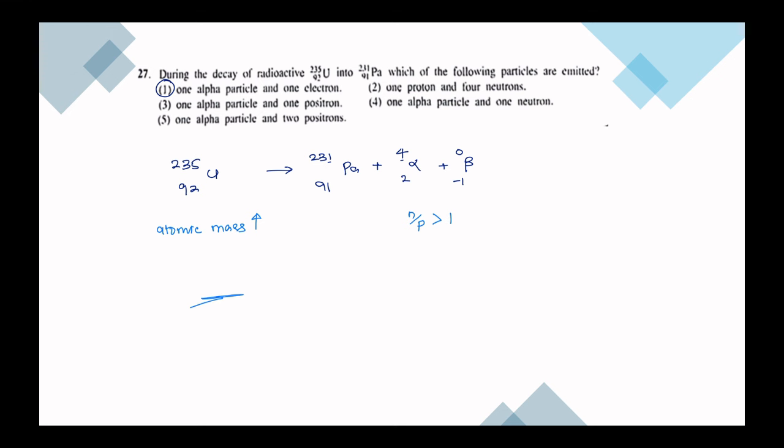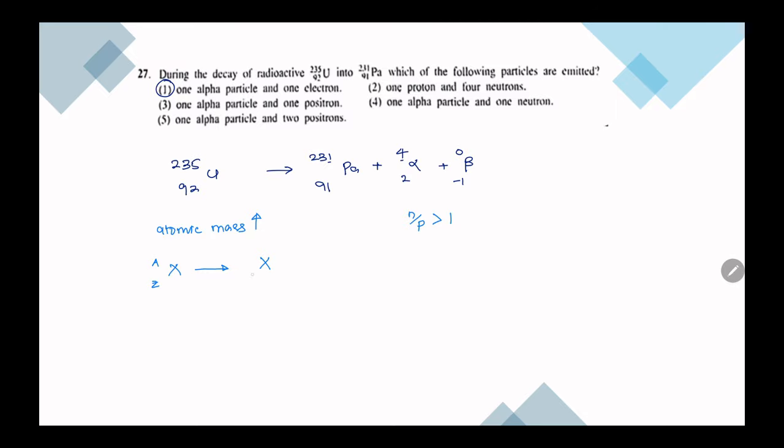If atomic mass is high, then they tend to reduce the mass, that is by releasing an alpha particle. Okay, so say we have an atom that is having atomic number Z and mass A. Then if this A is really high, it becomes unstable, and it wants to become stable by releasing an alpha particle. So what is an alpha particle? As I mentioned earlier, it is the helium nucleus.